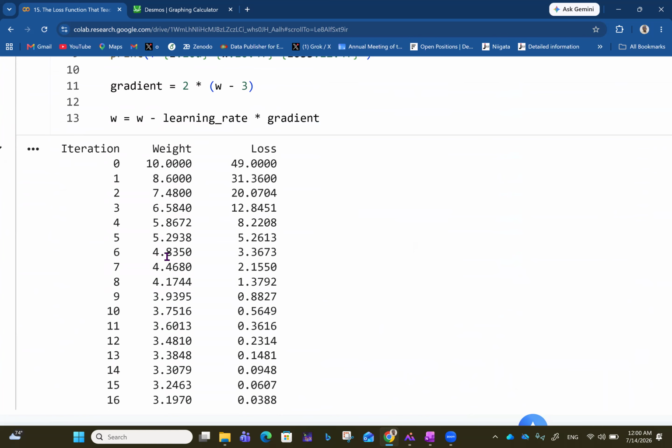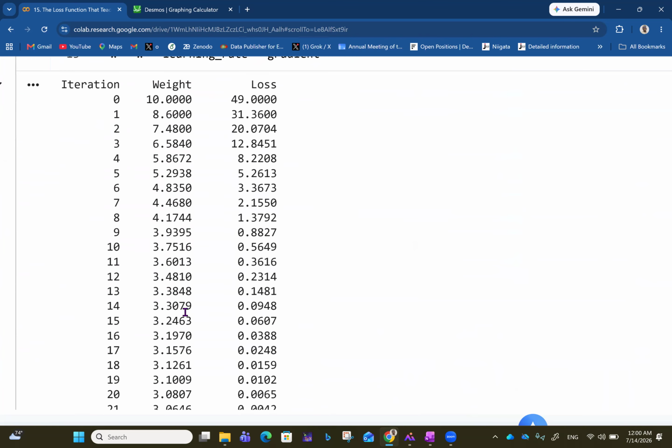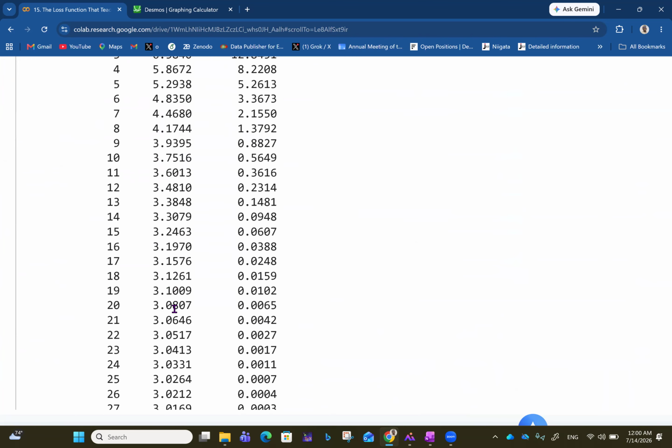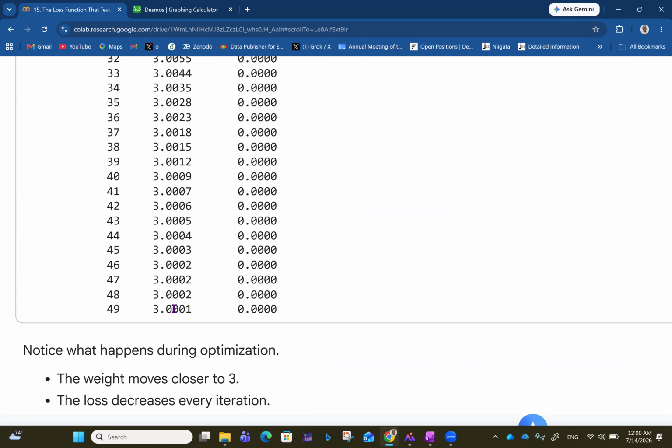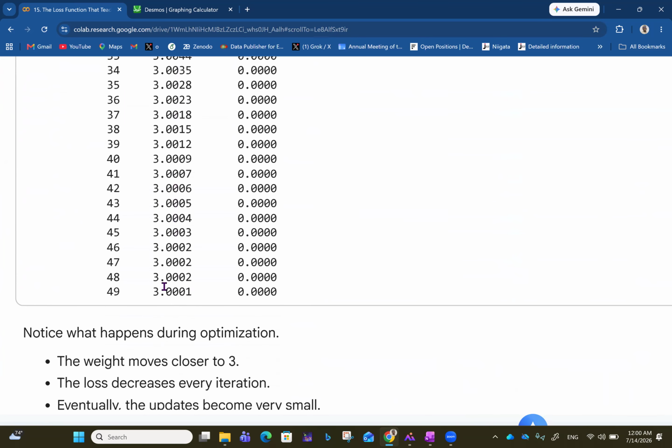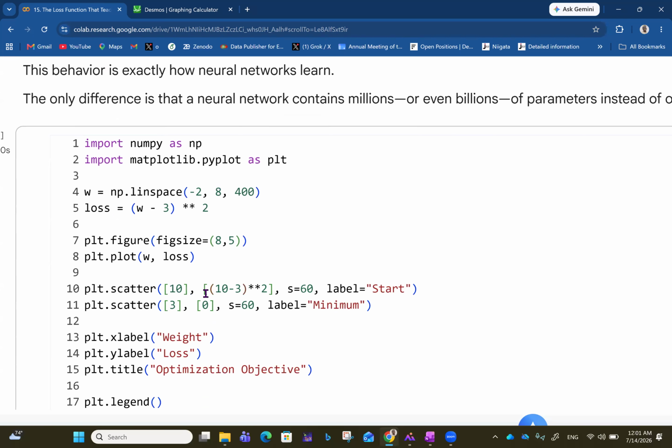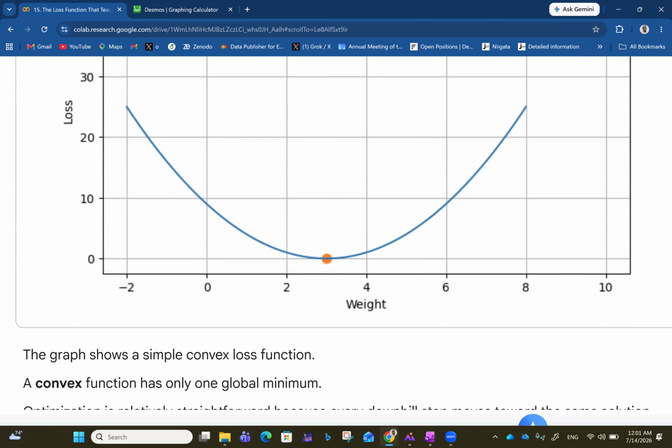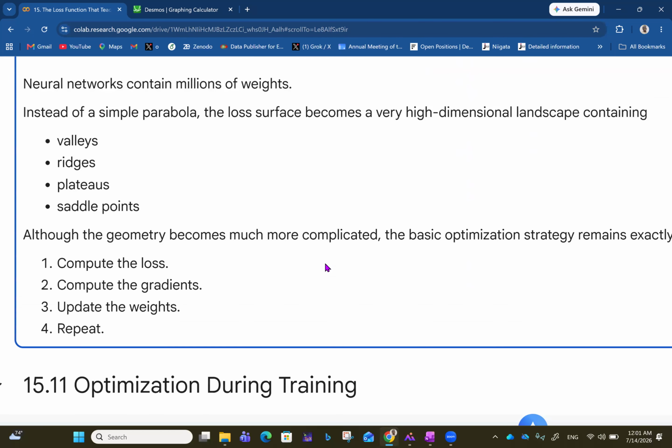So it's decreasing sharply, and then around when it gets to 3 point something, it begins to slow down, because it slows down towards ultimately getting to 3. In fact, at 49 iterations, and even at this 50th iteration, we still don't have 3, but you can already see that it's getting closer and closer to 3.00, which is the optimal result as shown on the plot right here.